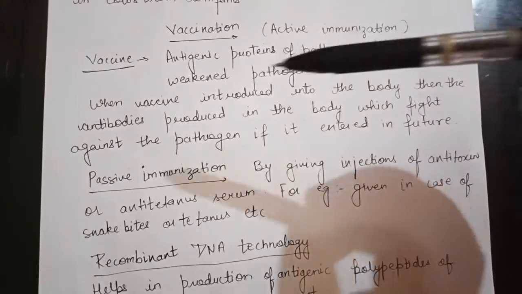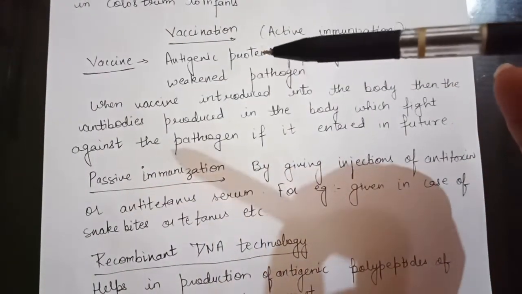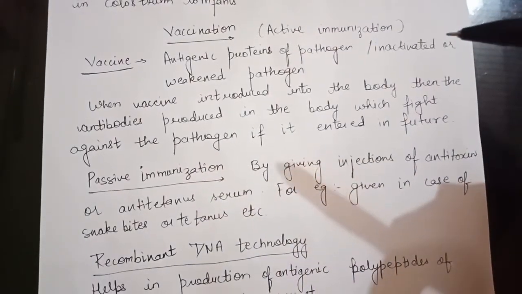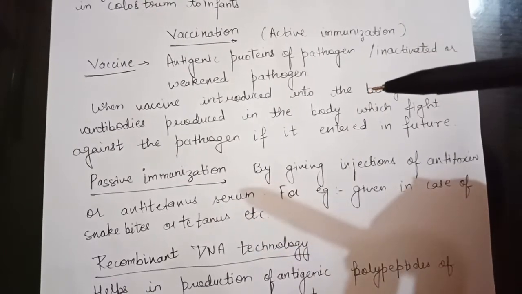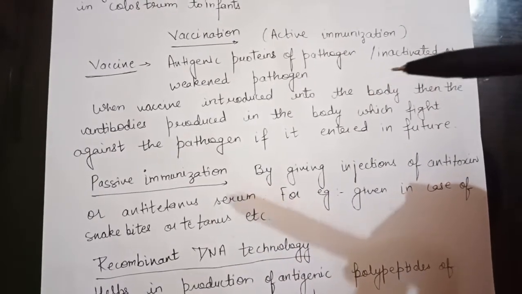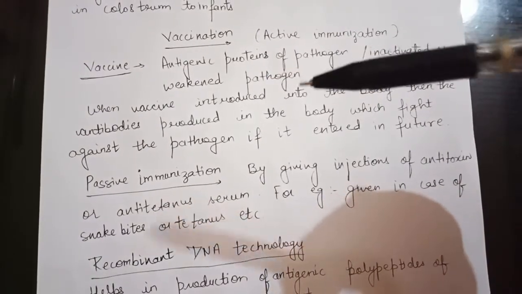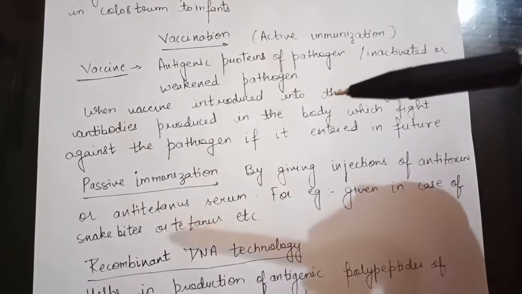When these vaccines are introduced in your body, the antibodies are formed. So when the same pathogen enters your body in the future, the antibodies are already present, so they will not cause any disease. The disease will not be there.